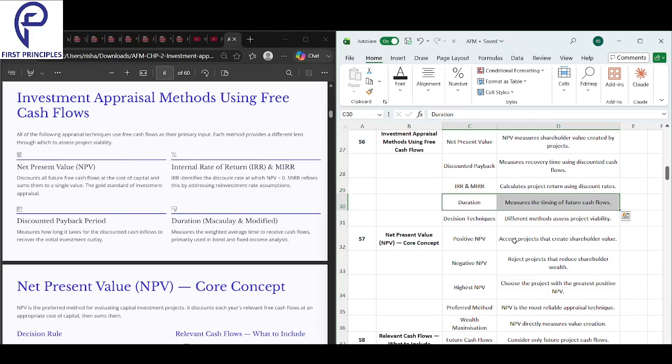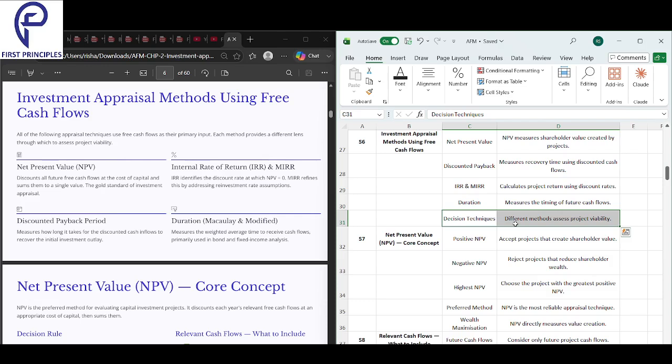Next we have decision techniques. Different methods assess project viability. We use multiple methods together to decide if a project is worth doing or not. Just using a single method may or may not always give you the right answer, but if you use multiple methods on a broad scale, you will understand whether the project is worth doing or not.